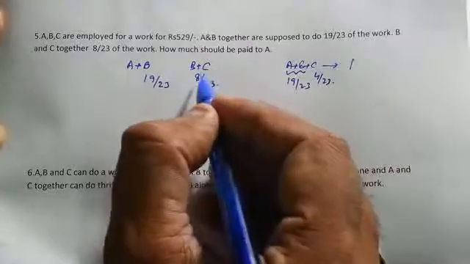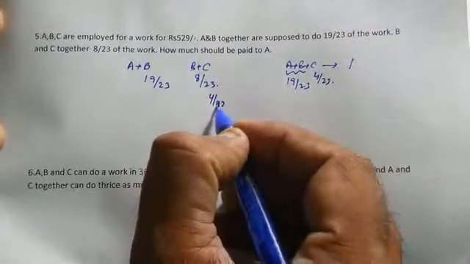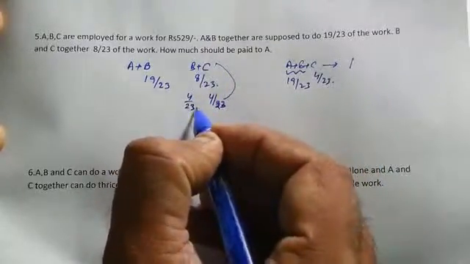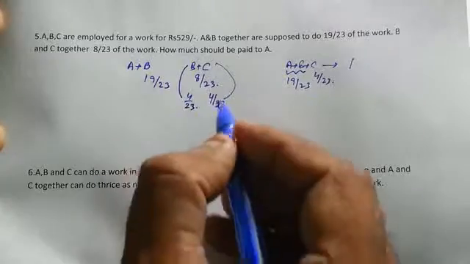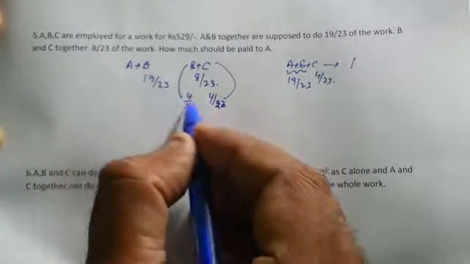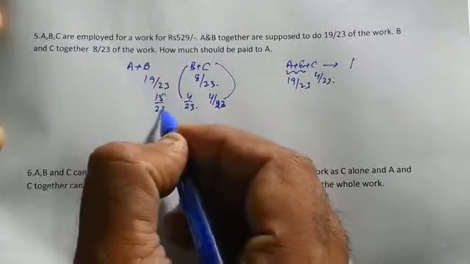B and C together do 8 upon 23, so 4 upon 23 of the work is done by B as well. And how much work does A need to do? A is supposed to do 15 upon 23 of the work.